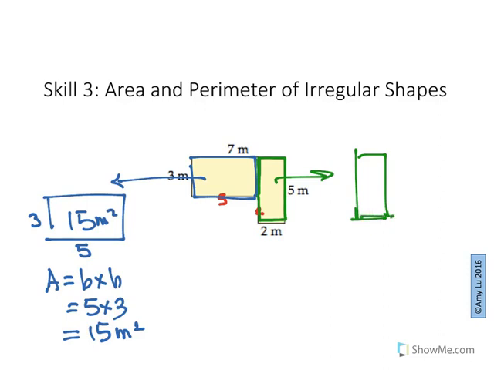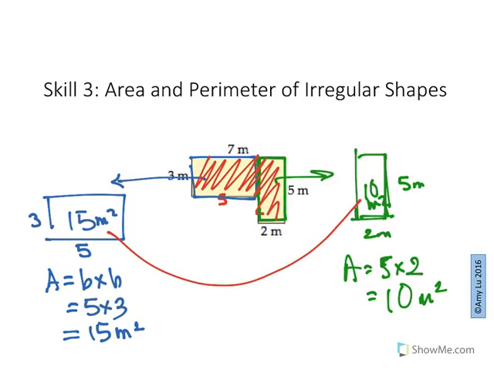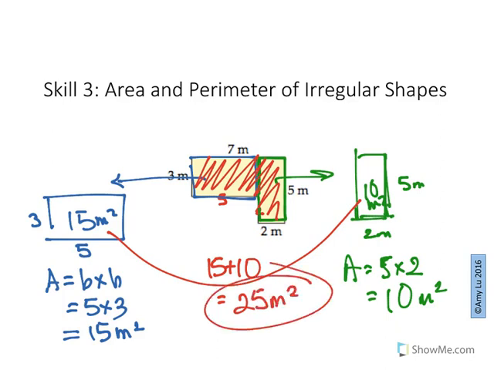Now I know that this is 2 meters wide. I know that this is 5 meters tall. So my area is 5 times 2, which makes 10 meters squared. So now, together, because we want to know the whole shape, we add them. 15 plus 10, which makes 25 meters squared. That's it.